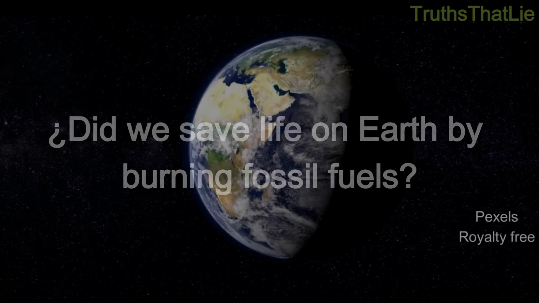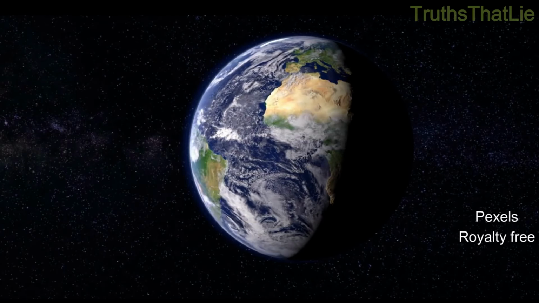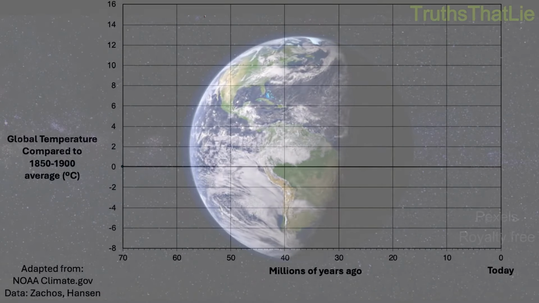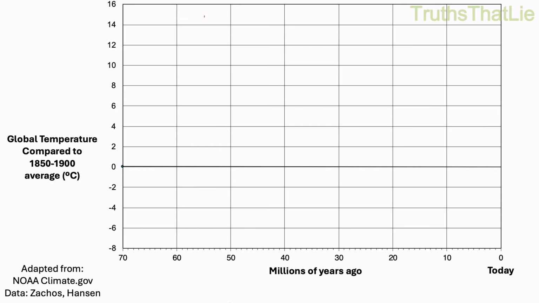This is a short story about a very big change. The story of today's climate began a long time ago. This graphic shows the planet's average temperature in the last 65 million years. 50 million years ago, the planet was 13 degrees Celsius warmer than it is today.